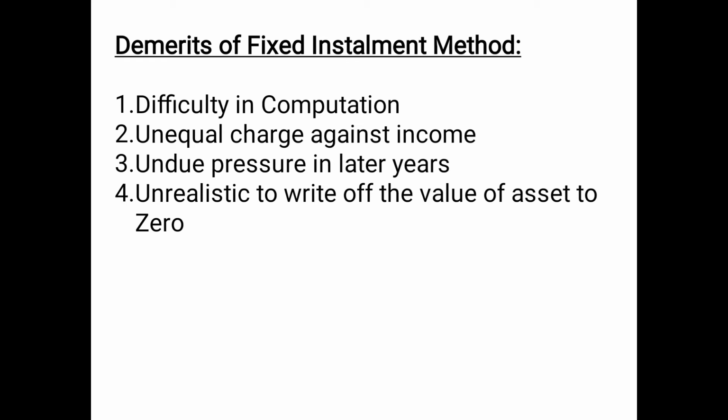And number 4, unrealistic to write off the value of asset to zero. We know that in our books the asset value will come to zero, but we know the reality that the value of asset can never be zero. At least it will realize some amount, some paise, 1 rupee, 2 rupee, any value, but it cannot be given for free. So these are the disadvantages of fixed installment method.